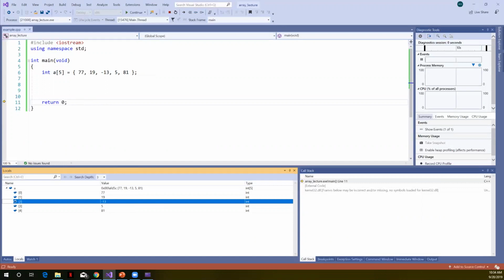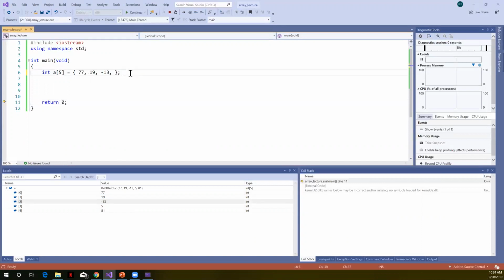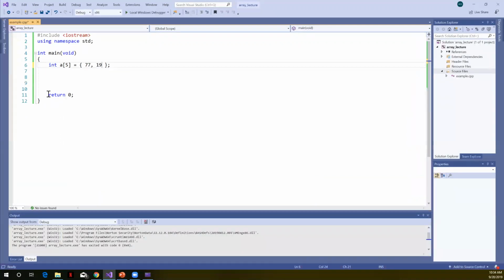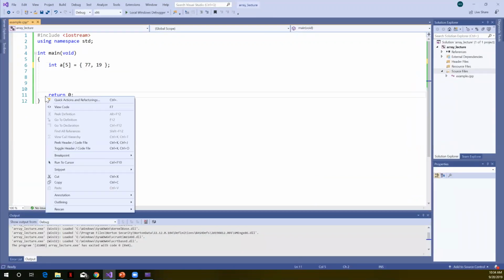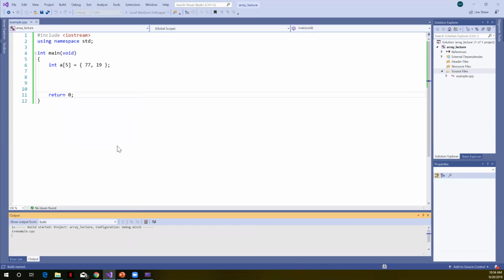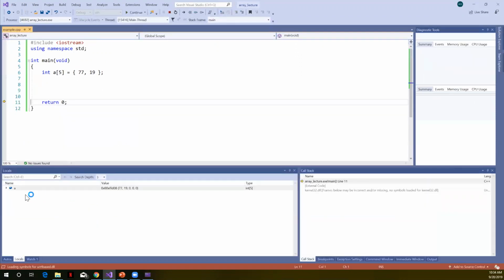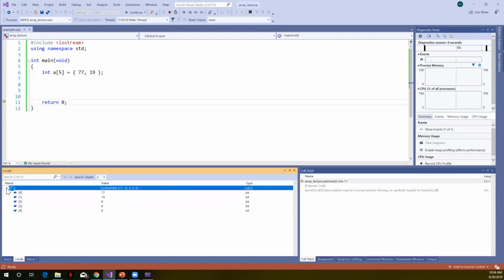If we don't have 5 elements in the list, if we have less than that, we'll see that it will initialize the rest of those array elements to 0. So what if I just have 2 items in the list here, 77 and 19? We stop the debugger. I'm going to put my cursor here, right click, run to the cursor. It's going to rebuild and rerun that declaration and this initialization up above. Now you can take a look in memory and you can see index 0 has the 77, index 1 has the 19, and the rest of the items are initialized to 0.